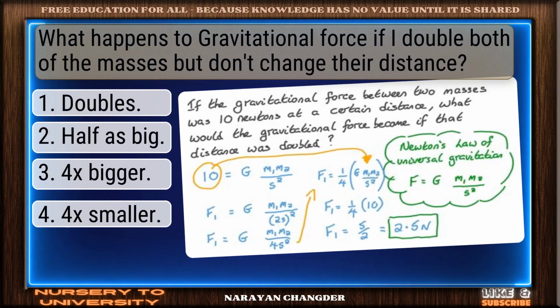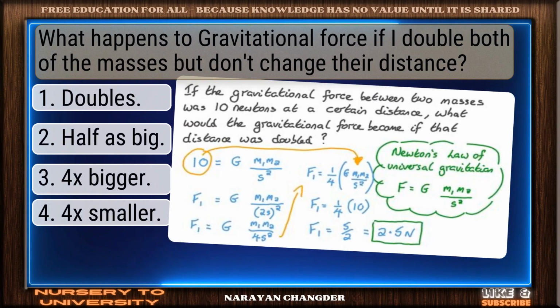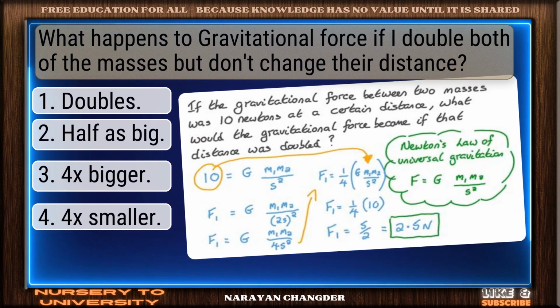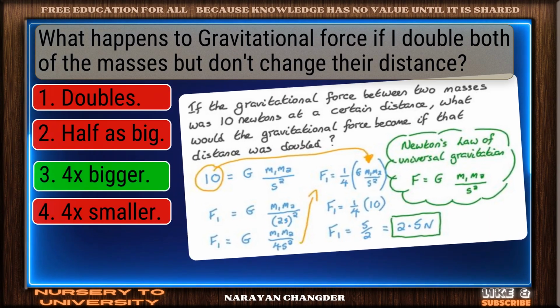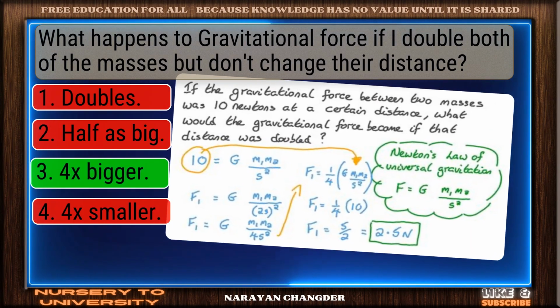Question number 35. What happens to gravitational force if I double both of the masses but don't change their distance? Nice work. You chose 4x bigger and it is correct.